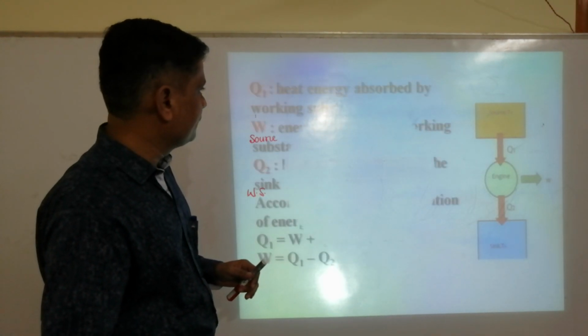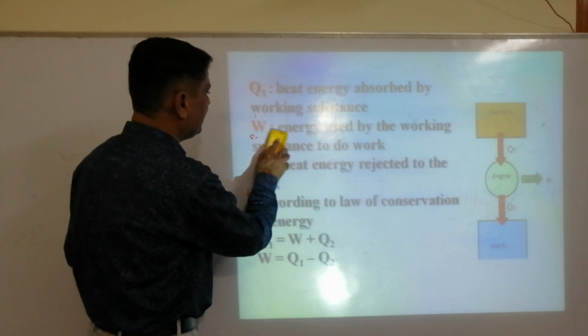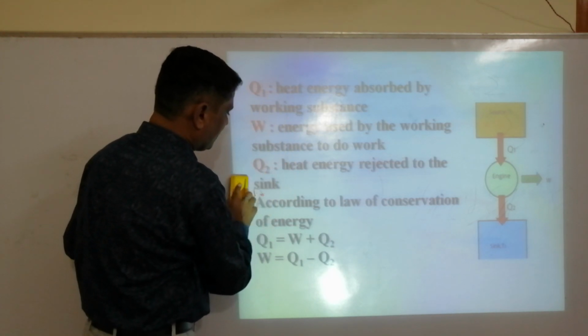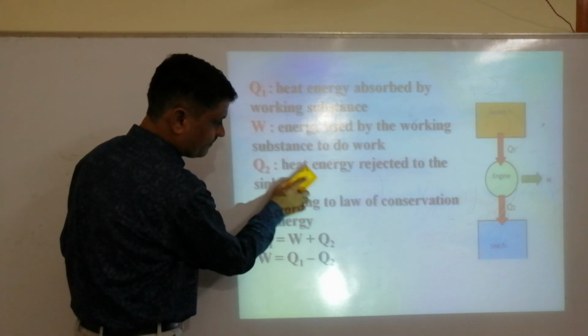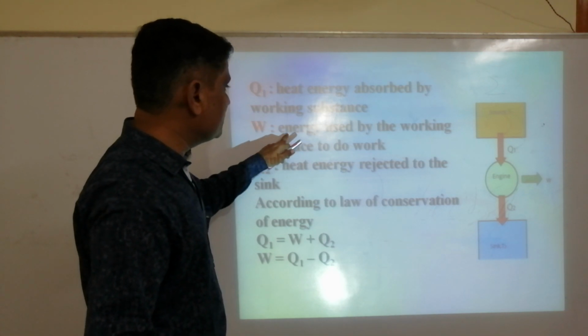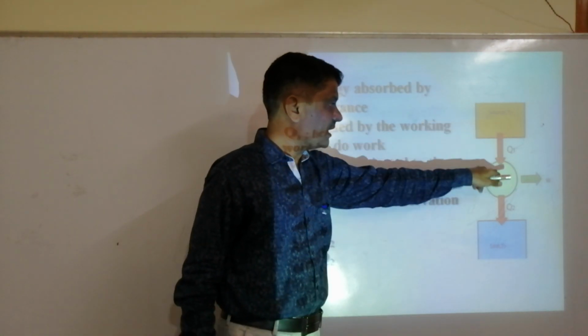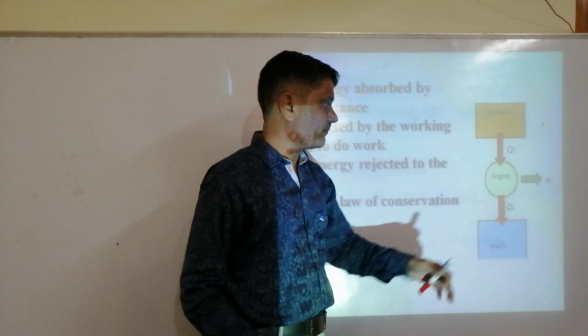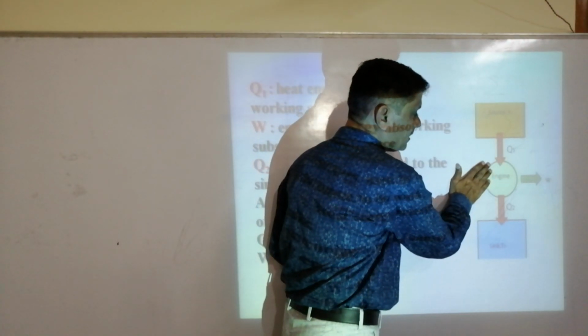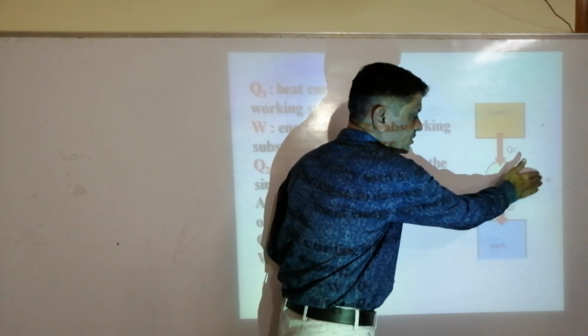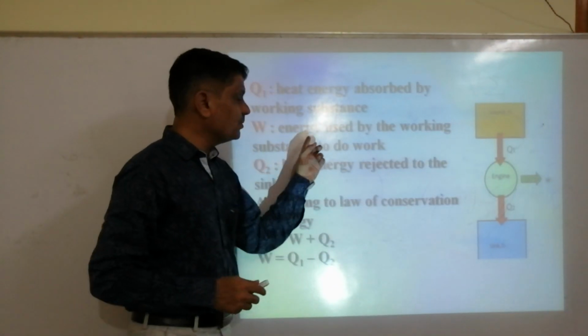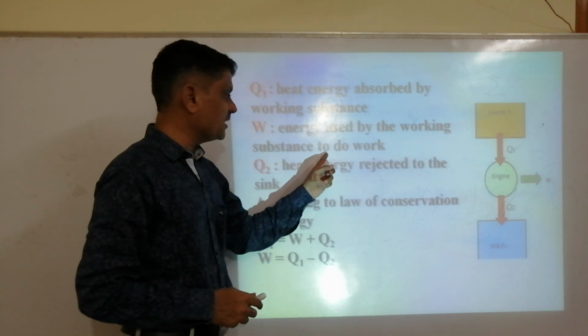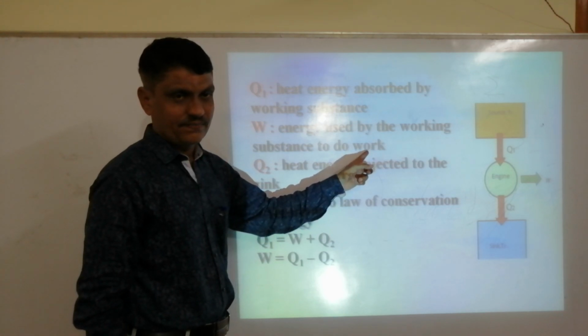Now let Q1 be the heat energy absorbed by the working substance. Out of Q1, it converts some amount of energy into work. So W is the energy used by the working substance to do work.